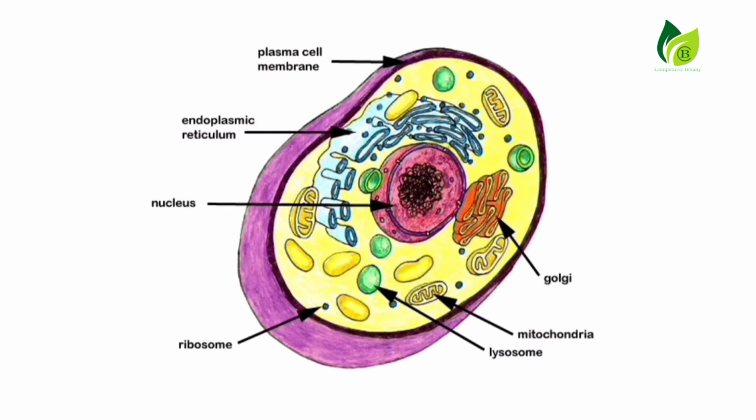Next, coming to eukaryotic cells. Eukaryotic cells have a true nucleus. Eukaryotic cells also contain a definite nuclear membrane surrounding the chromosome or nuclear material.